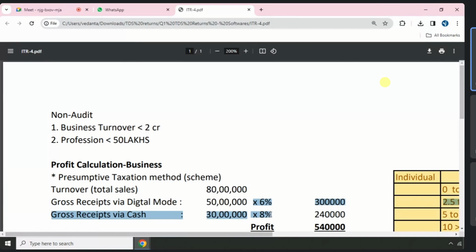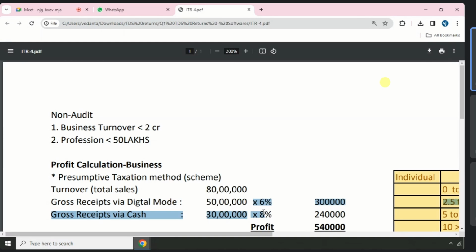What is minimum profit? 6% on digital receipts, 8% on cash receipts. This is the minimum profit. So if any business has turnover less than 2 crore and is willing to declare minimum profits of 6% and 8%, they will become eligible for non-audit.